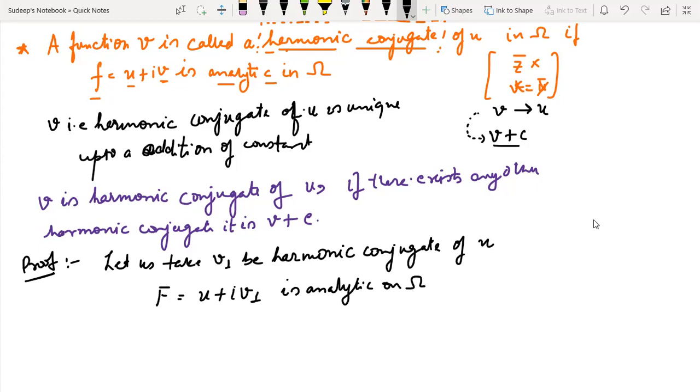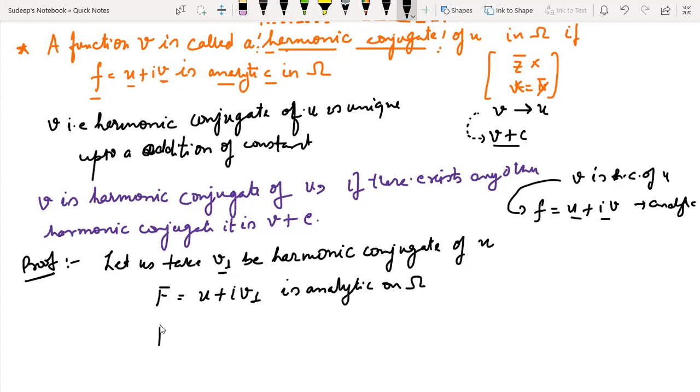And I have already stated that if f is equal to u plus iota v, if v is a harmonic conjugate of u, then f is equal to u plus iota v is analytic. So I already know that f is equal to u plus iota v is analytic. I have just taken another harmonic conjugate, that is v1. If v1 is a harmonic conjugate of u, it implies that F is equal to u plus iota v1 is analytic